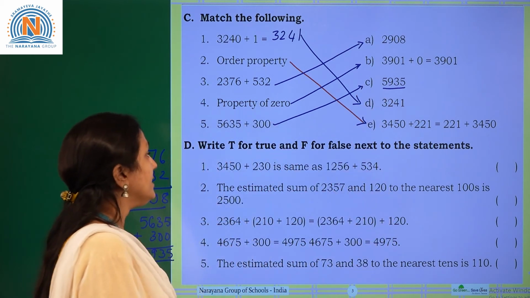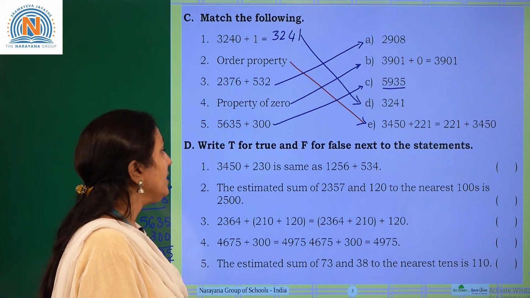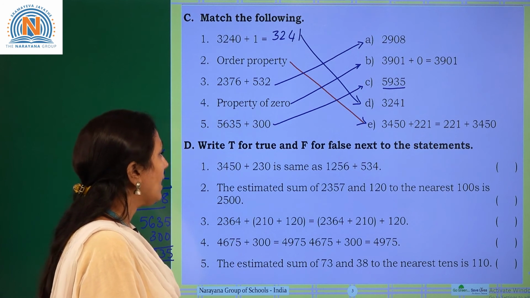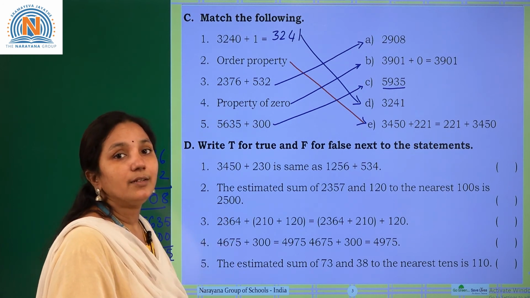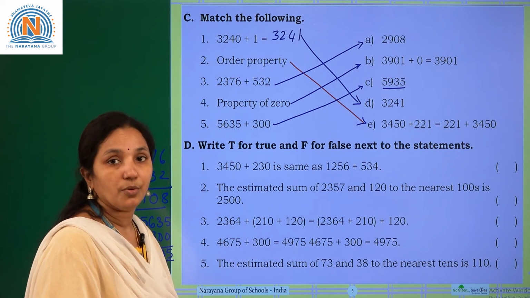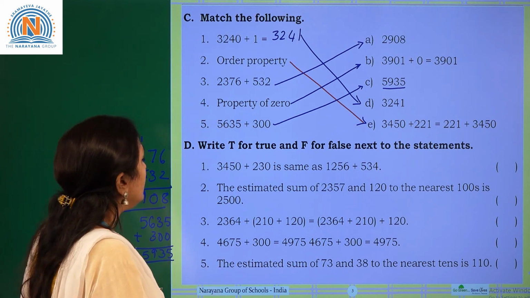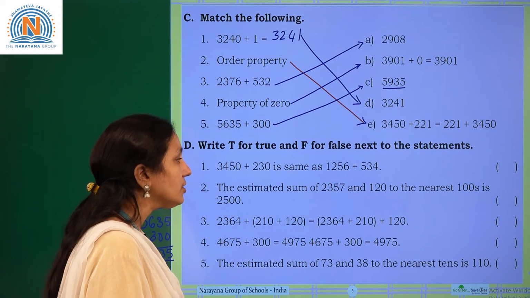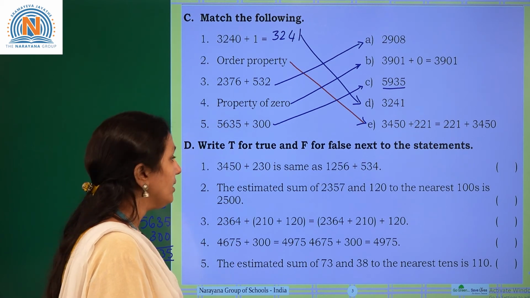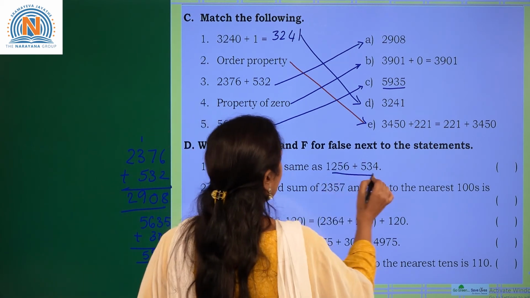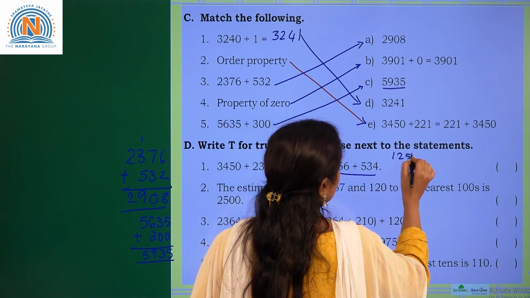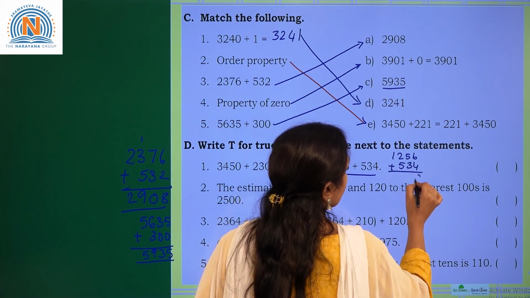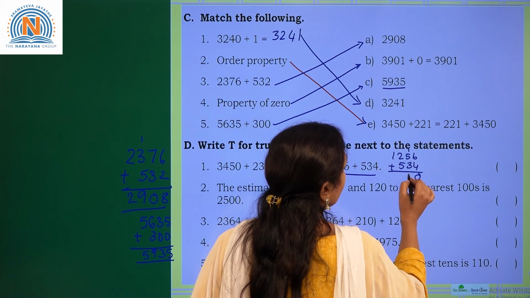Now coming to D1, write T for true and F for false next to the statements. We have to check whether the given statements are true or false. Coming to the first one, 3450 plus 230 is same as 1256 plus 534. So if you add these two numbers, 1256 plus 534: 6 plus 4 is 10, write 0 and carry 1. 1 plus 5 plus 3 is 9.